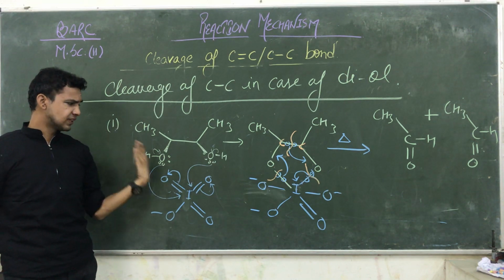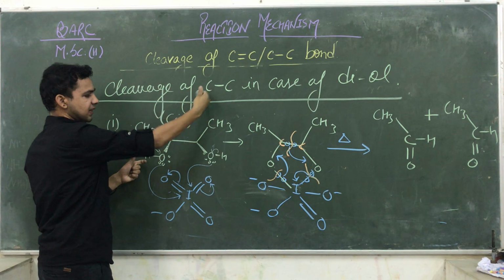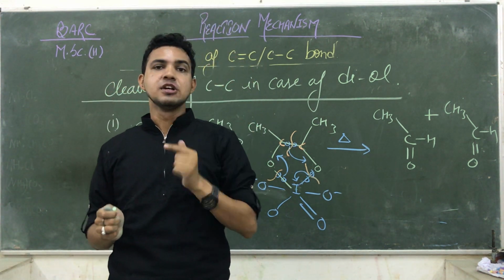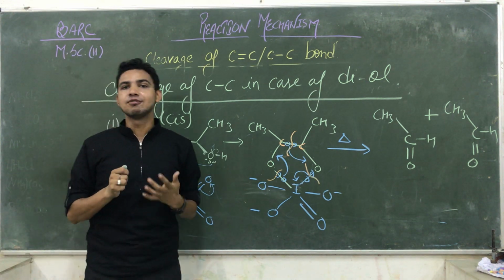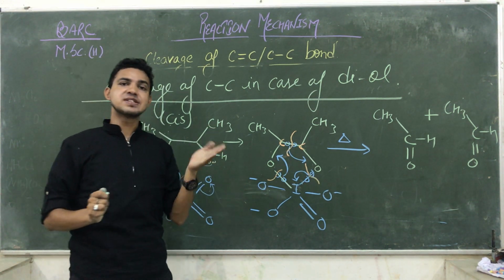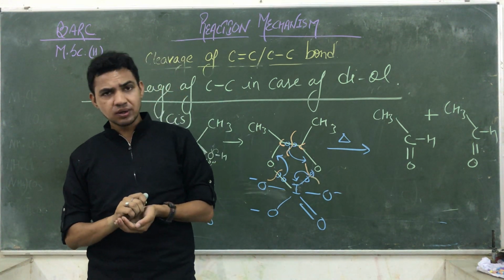But this only takes place in the case of cis. If it is trans, this iodic molecule is not able to form a cyclic ring, and if the cyclic ring does not form, the decomposition is not possible. So this reaction is only for cis diols; cis diols mostly perform this.